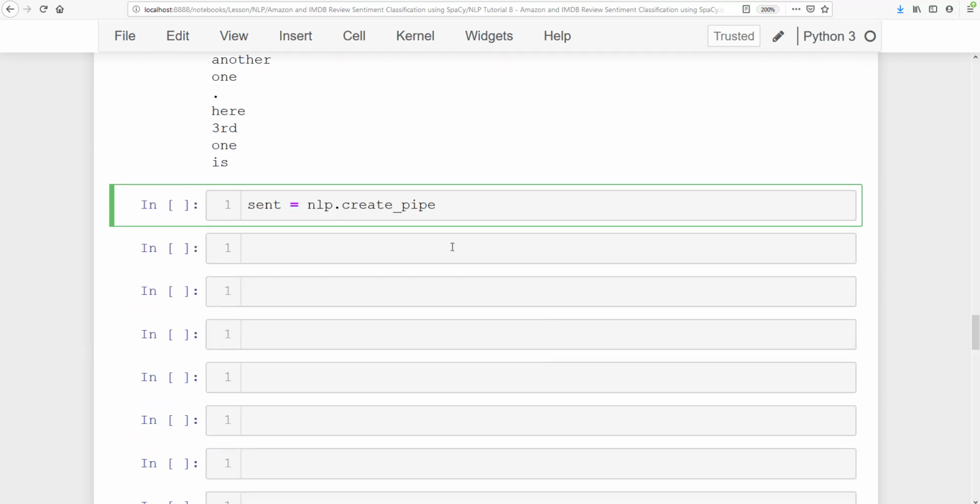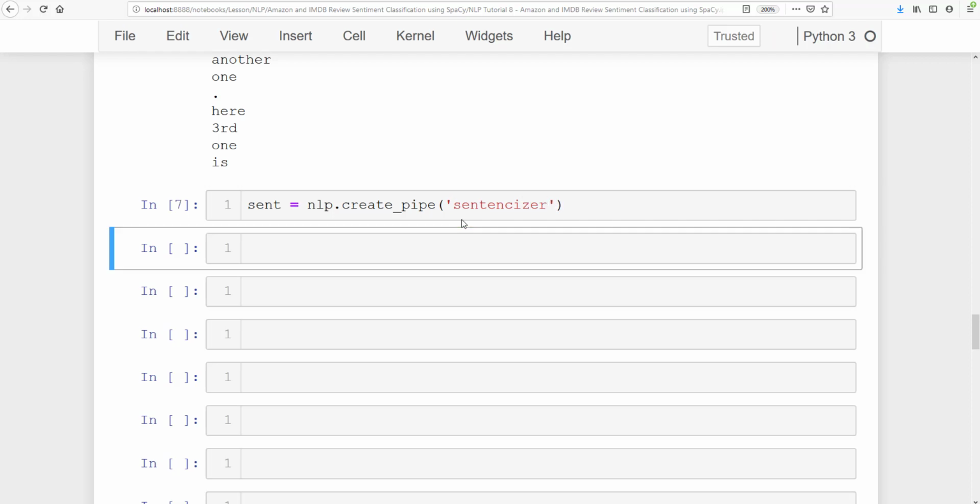All right. So let's go ahead and first create a sententizer. So here we have NLP dot create pipe, and then here we have sententizer. Then we are going to add this to the pipeline with NLP dot add pipe.